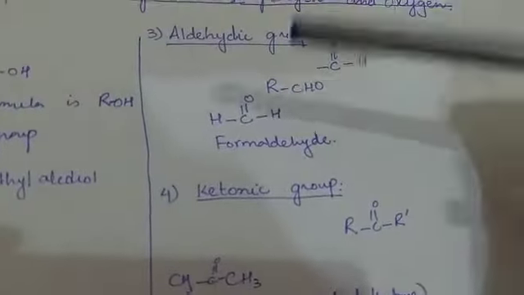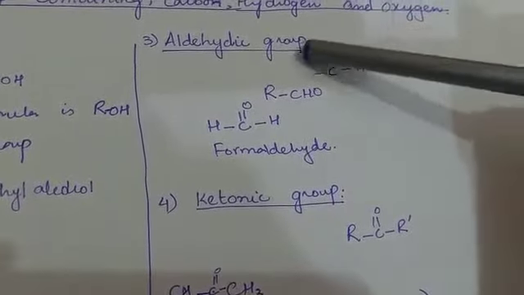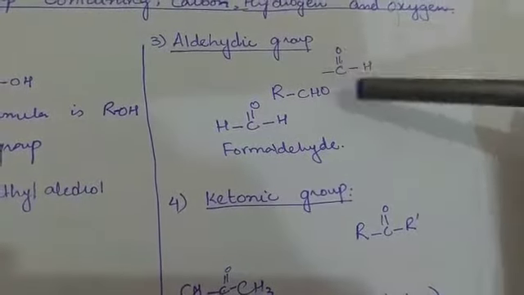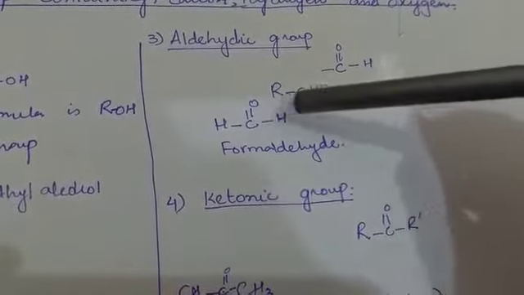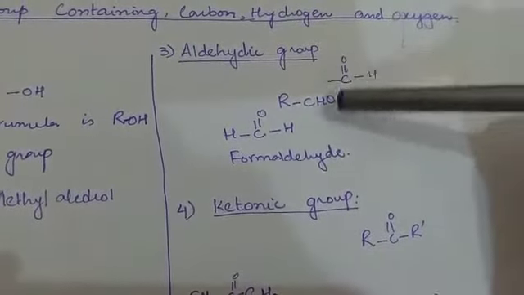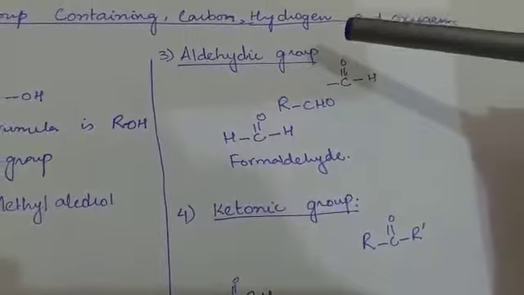The next one is the aldehyde group. Okay, the aldehyde group has the functional group CHO. This is the structural form. It could be written in the condensed form like RCHO. But do remember, as I have shown you in the structural formula, that C has a double bond with oxygen. If we compare it with the ether, we can see that in ether oxygen is directly attached with 2 carbons.